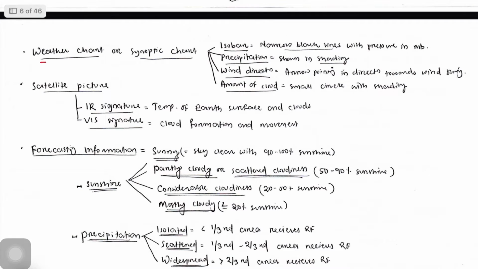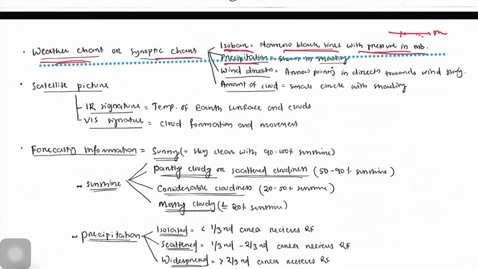Now in the weather chart or synoptic chart, there are different symbols. So how to identify the different symbols? One is the isobar, that is a narrow black line with pressure in millibar. There will be a narrow black line, and the pressure in millibar is represented, and there will be some markings, that is called an isobar line.